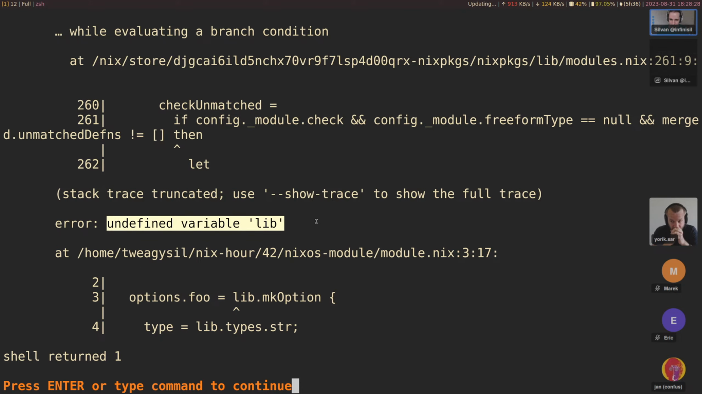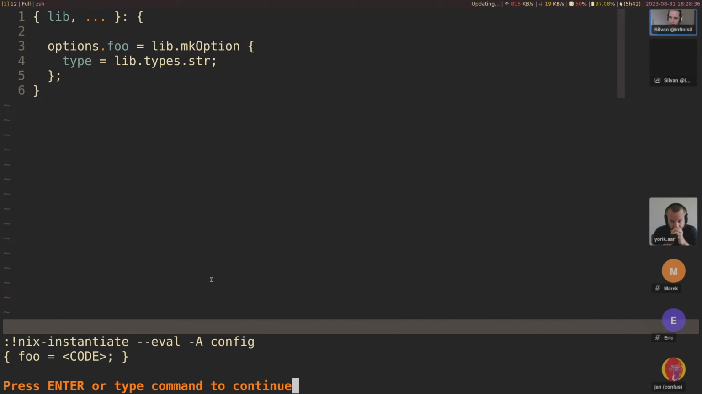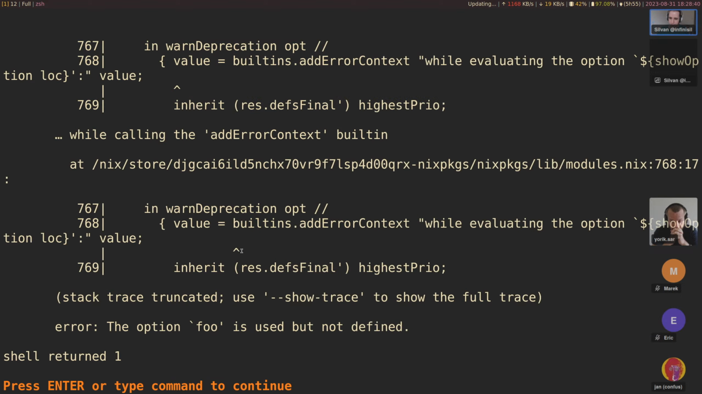So yeah, undefined variable lib. So we need access to lib, and that is one of the arguments that gets provided. So let's do that, and that works. We can also evaluate foo. Oh, the option foo is used but not defined.